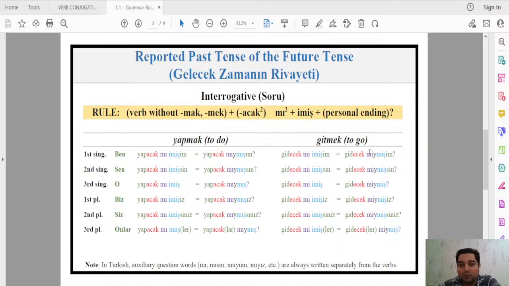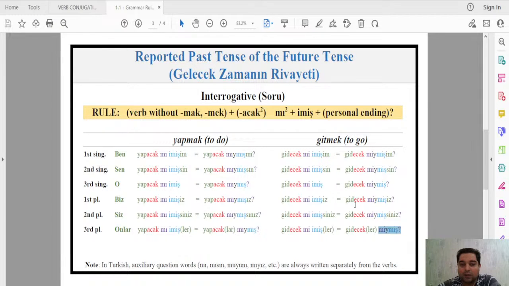For gitmek, it will be ben gidecek miymişim? Okay? Sen gidecek miymişsin? O gidecek miymiş? Biz gidecek miymişiz? Siz gidecek miymişsiniz? And onlar gidecekler miymiş? Okay? Gidecekler miymiş?